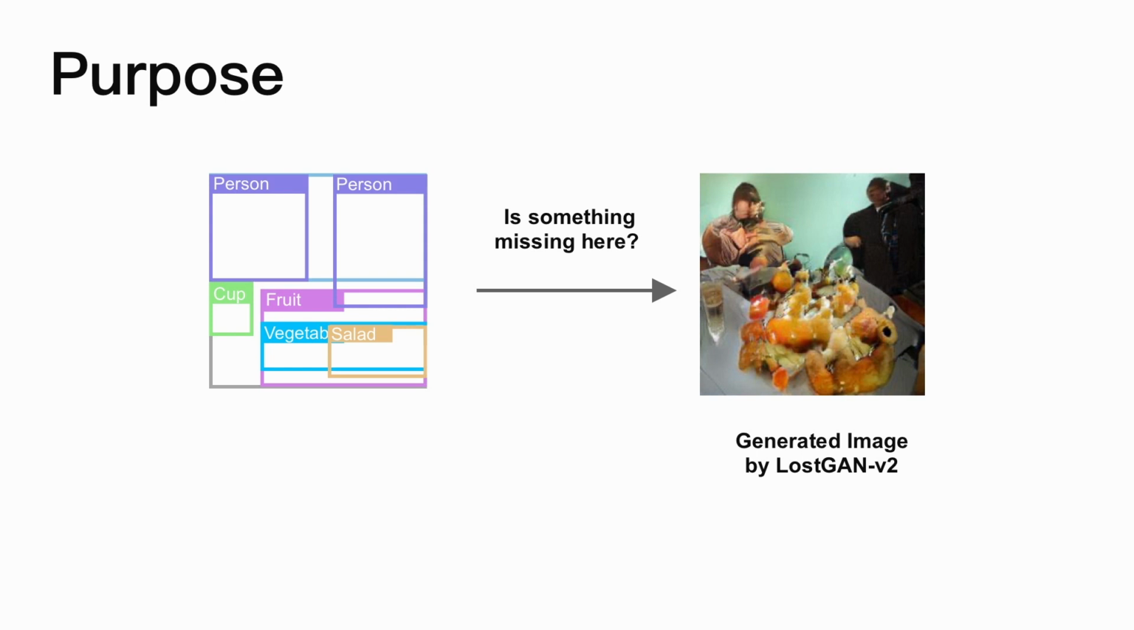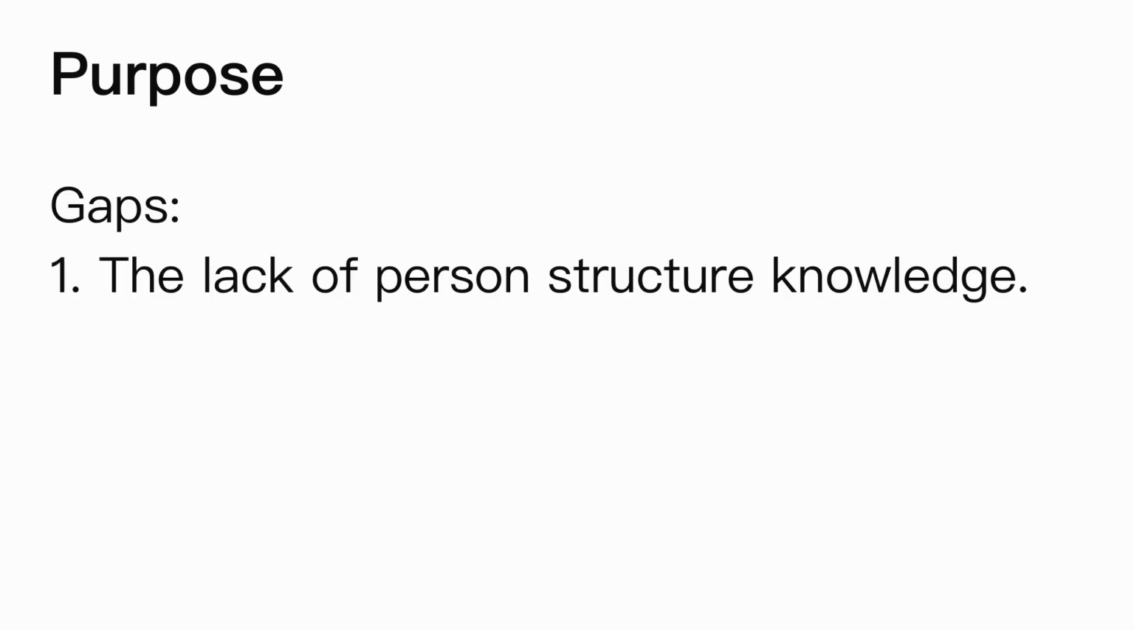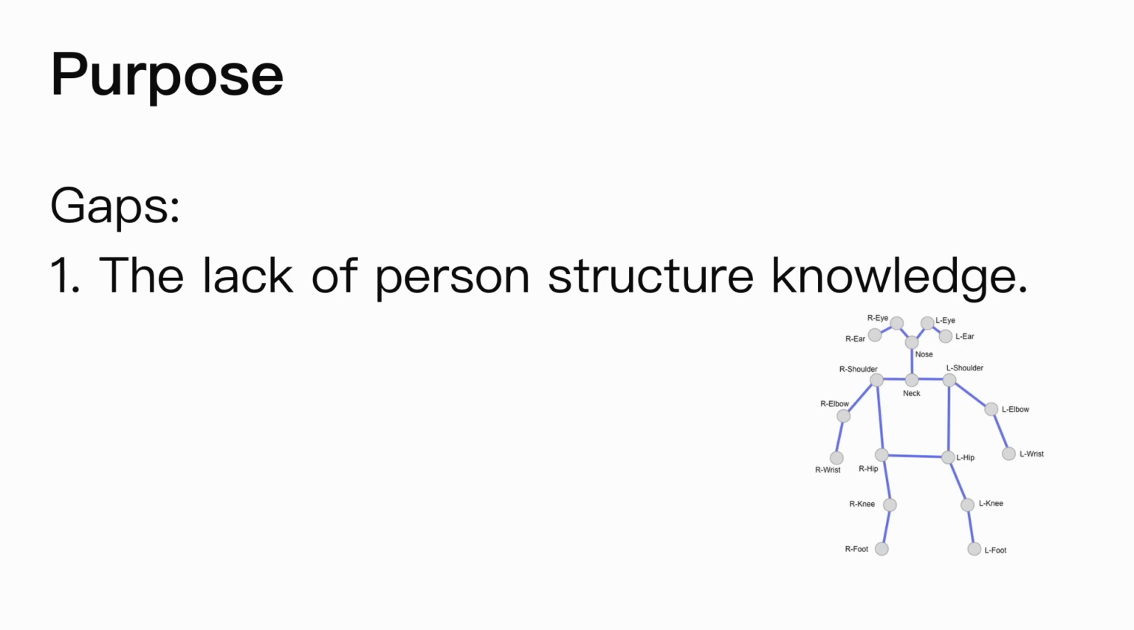We speculate there are several reasons. First, the lack of person structure knowledge. Persons are internally structure-based, despite the size and appearance variety. The structures, such as pose and face keypoints, can indicate the shape, action, and facial expression of persons.